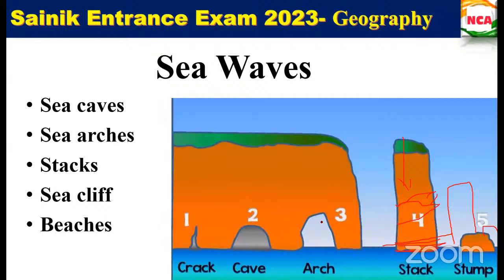Or else, if the waves hit this part, assume that a third part is there. If this part is easily eroded, this portion will be eroded first, right? Not this one, this gap, this arch. Is this clear what I'm saying? If all the rocks were eroded, this arch couldn't be formed, because this portion is not eroding. That is why this arch is formed. Else the diagram will be like this only.